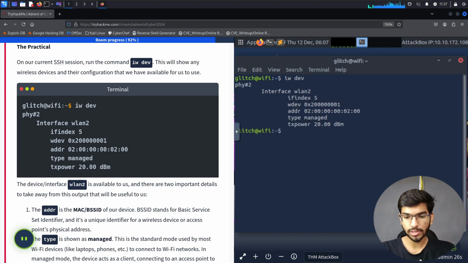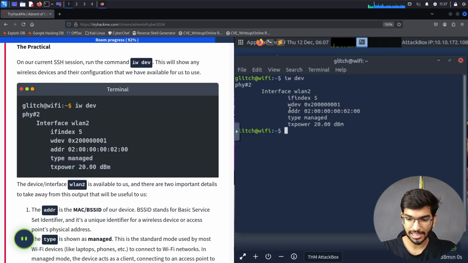This is a command which is going to give us a description about what all the interfaces are that we have. Usually here we'll have a wireless access point or the NIC card, whatever is there in your system. It's going to be the description of that. Here it says it's a physical device and it is called WLAN2. Wireless LAN 2 is the full form of this.